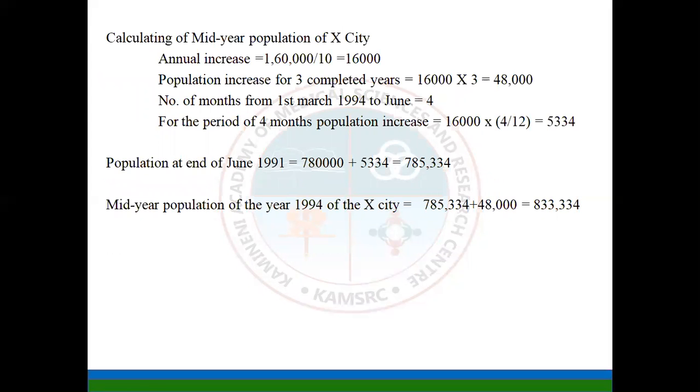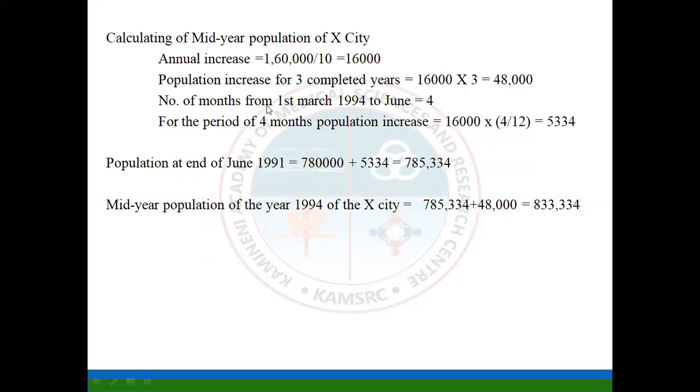Calculating the mid-year population: the annual increase was 1,60,000 upon 10, which gives us 16,000 per year. So the population increase for 3 completed years will be 16,000 per year into 3 consecutive years, that is 48,000.